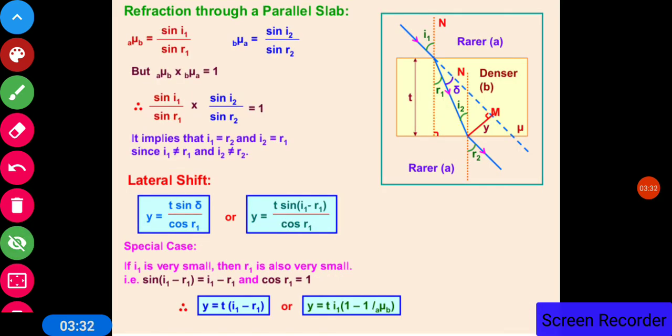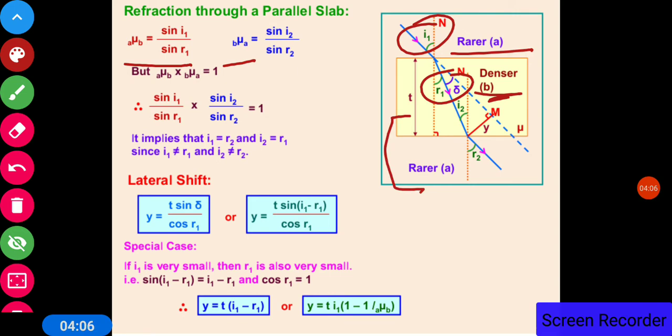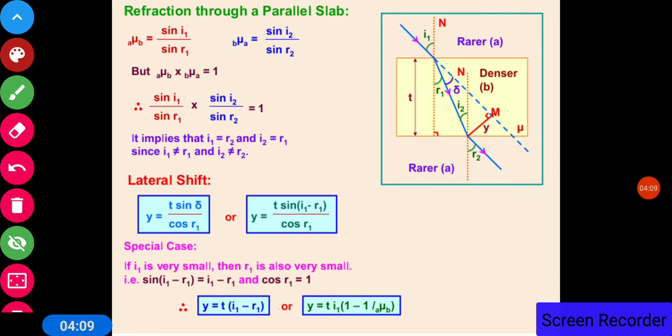Now, refraction through a parallel slab. Now this is a glass slab. If light is falling on this surface, then because of the slab, it emerges not along the original line, but there is a lateral shift in the ray of light. So the denser medium is B and the rarer medium is A. So we can say mu of B with respect to A is equal to sin i1 upon sin r1, and mu of A with respect to B is equal to sin i2 upon sin r2.